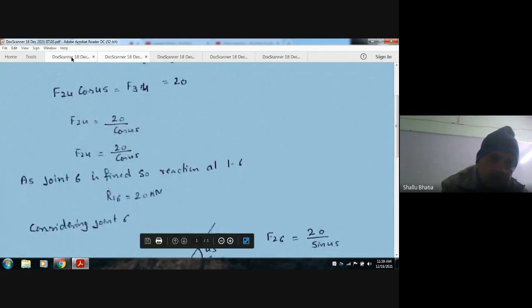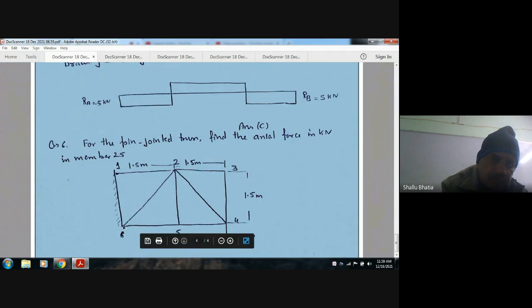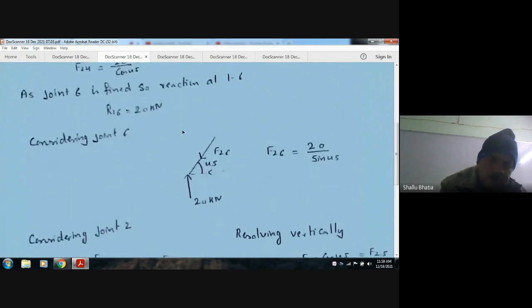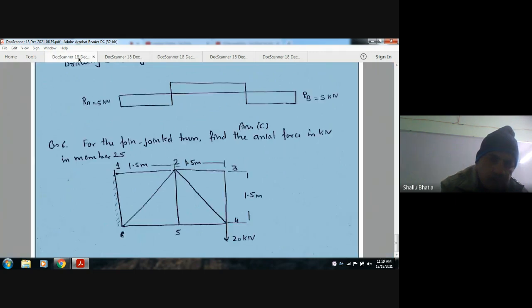Now as joint 6 is fixed, at joint 6 the reaction is provided at this point, because it is fixed.